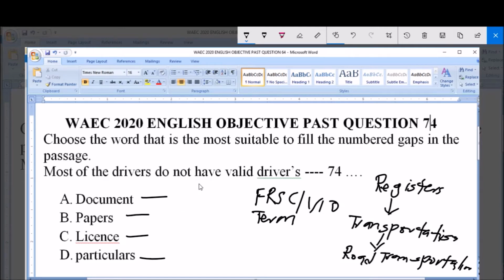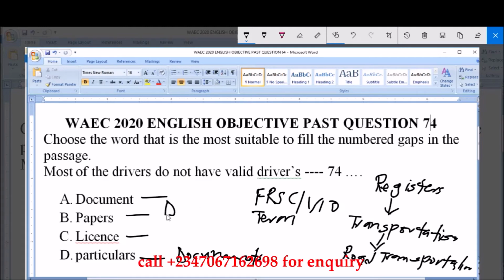Particulars means documents, so it's the same as the vehicle document, but here we are not talking about vehicle documents. The papers is also the same as the document for the vehicle, but the sentence or the expression here says most of the drivers do not have valid driver's dash.